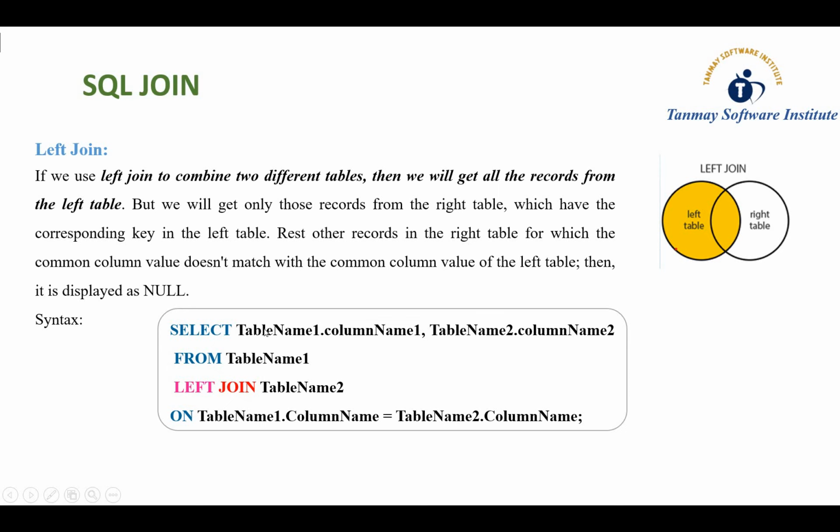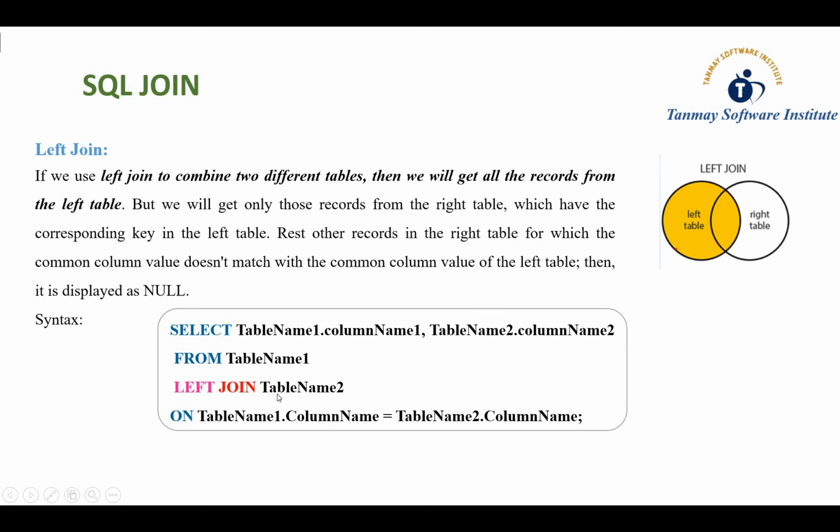So this is the syntax. We can select the columns from both table 1 and table 2, from table 1 left join with table 2 on table 1 dot column name, and this column name should be the same. On that same column name we can apply the join.